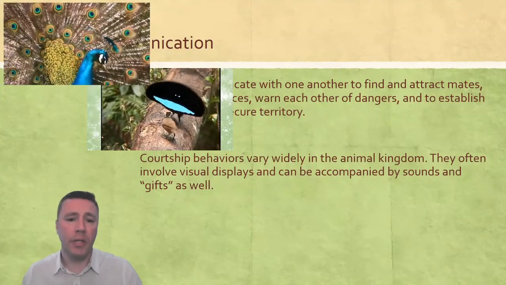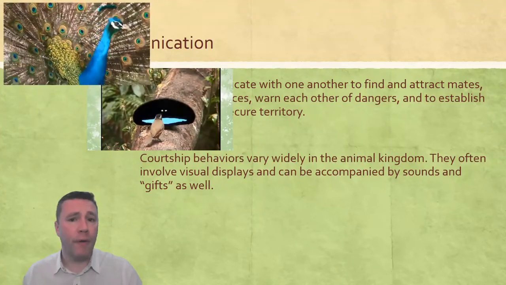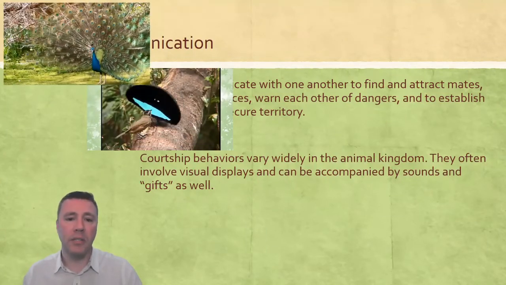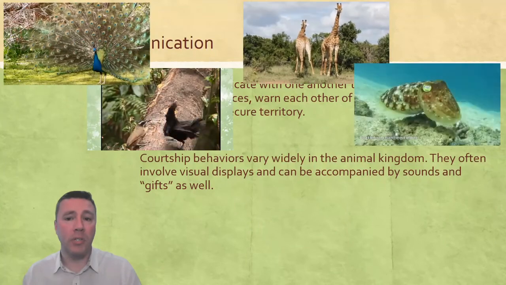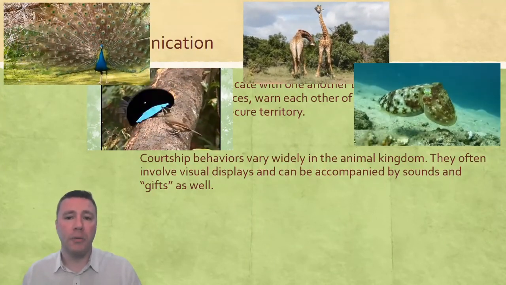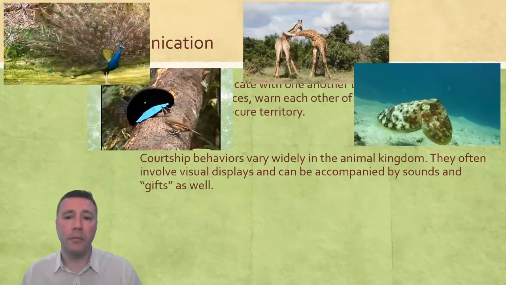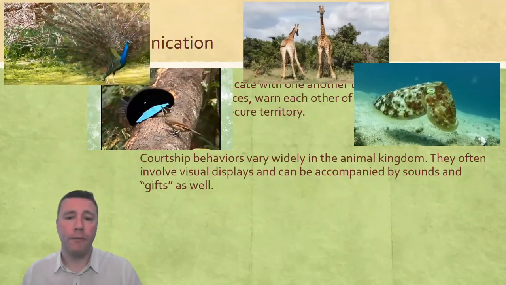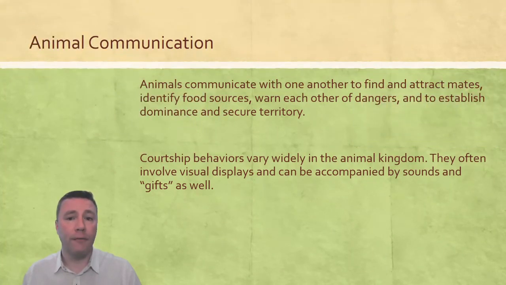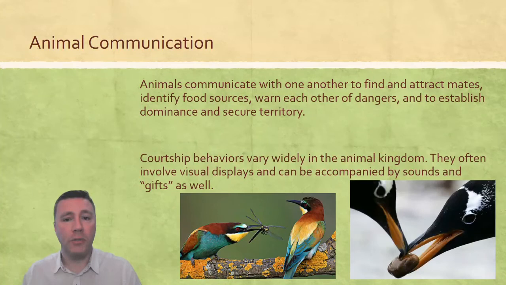You can see there in the video clips playing that birds are very well known for producing some of the most elaborate courtship displays in the animal kingdom, but mammals as well, and even cephalopods, like this cuttlefish, will engage in behaviors to try and attract mates. For some species, the act of giving gifts, such as a gift of food, or maybe a small pebble, is a form of communication to display one's willingness to produce an offspring.